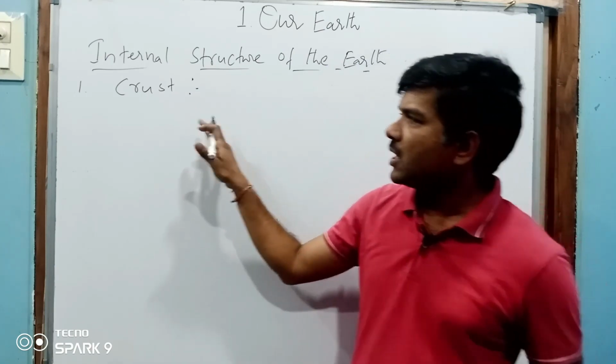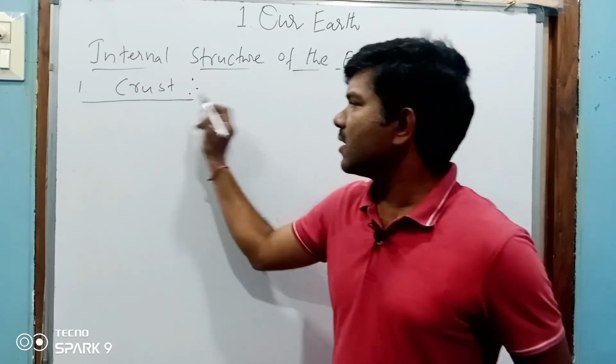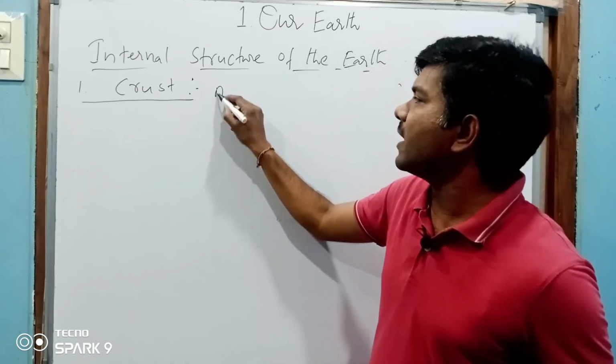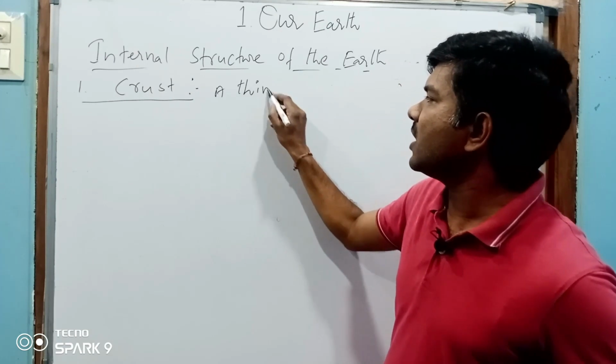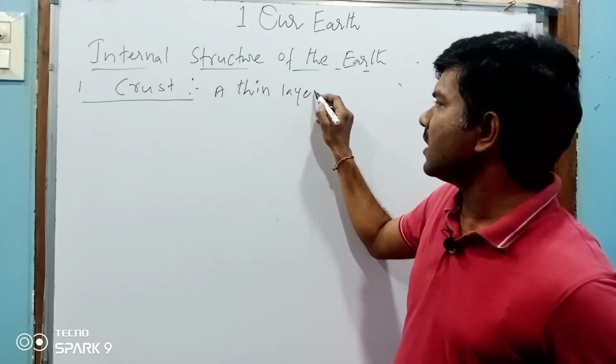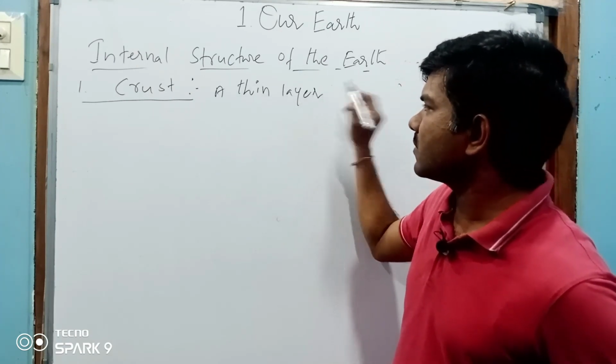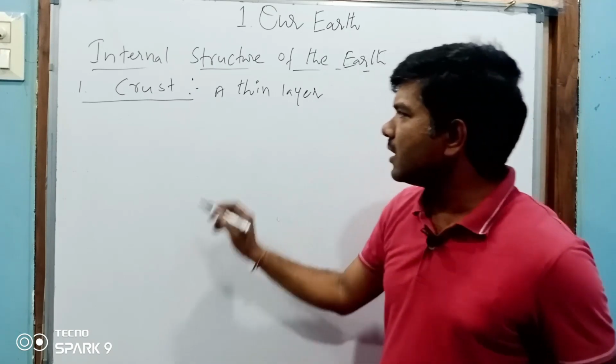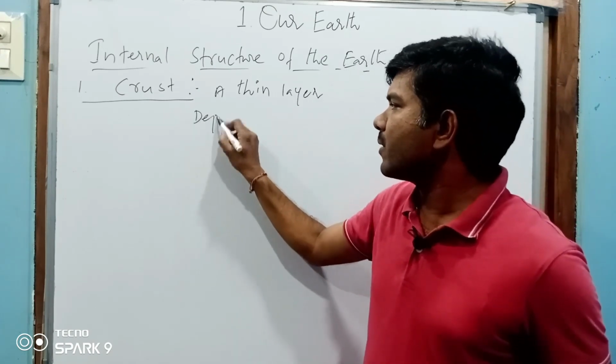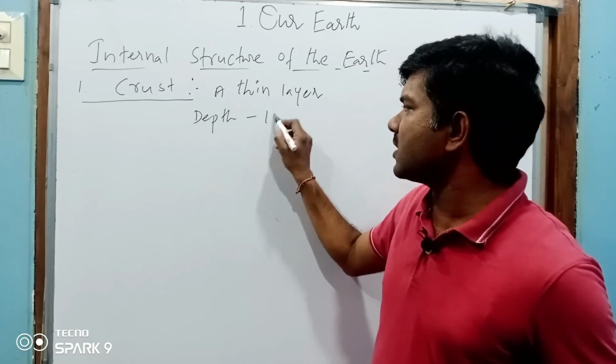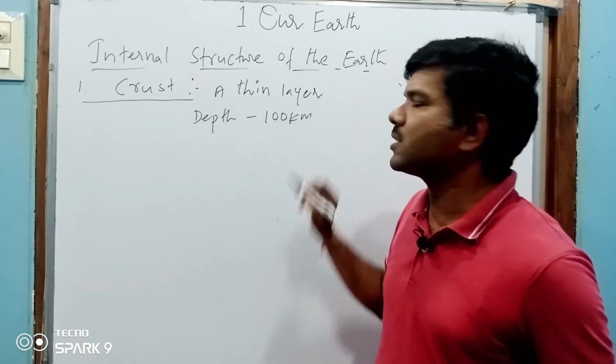So this is crust. Crust is a thin layer, and the depth of the crust is 100 kilometers.